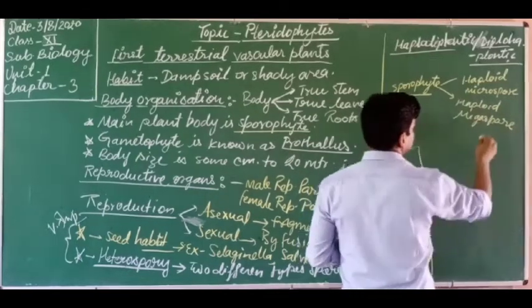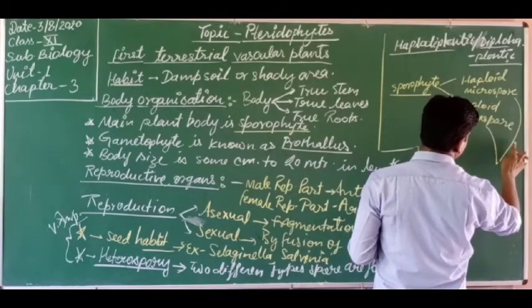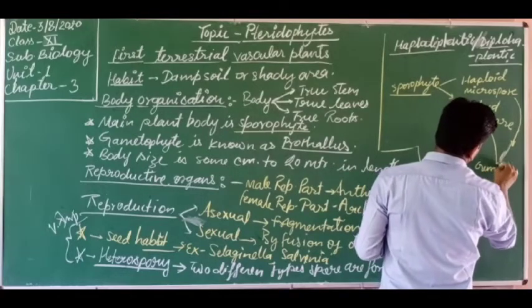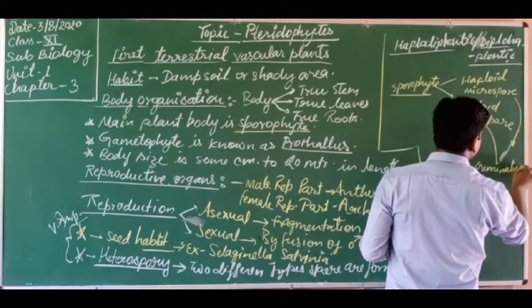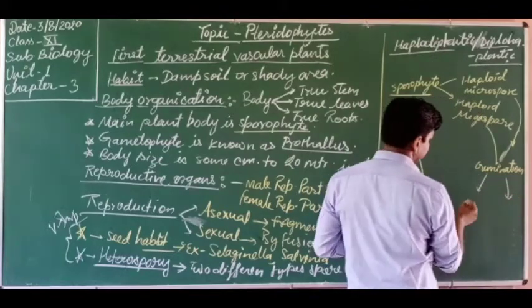These two types of spores germinate, and after germination they produce two types of prothallus.